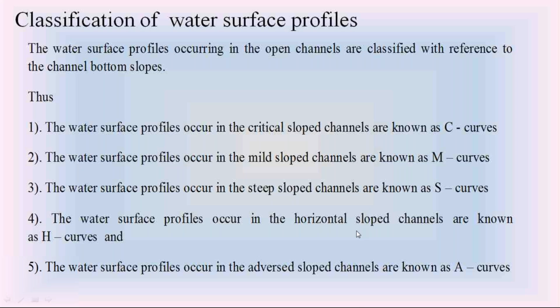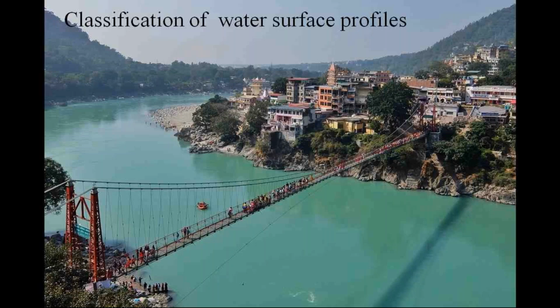This is one classification. The water surface profiles in the open channel are classified according to the first criteria, based on the type of the channel bottom slope. In the mild slope channel, the water surface profile is called M curve. In the steep slope channel, S curve. In the critical slope channel, C curve. In the horizontal slope channel, H curve. In the adverse slope channel, A curve.